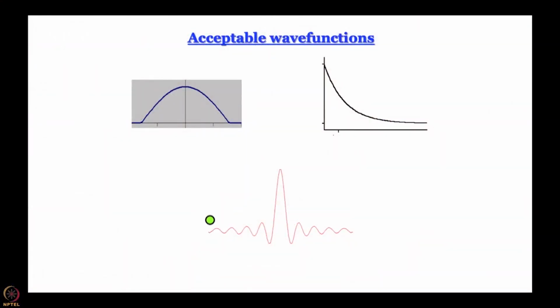This is a plot of sin x by x, and this is something that actually appears in many different problems and is a favorite question with many examiners, because sin x by x at x equal to 0 is, if you want to be orthodox, not defined, because at x equal to 0 sin x is also equal to 0. So, you have a 0 by 0 situation. You do not know what it is. Is it too small? Is it too large?